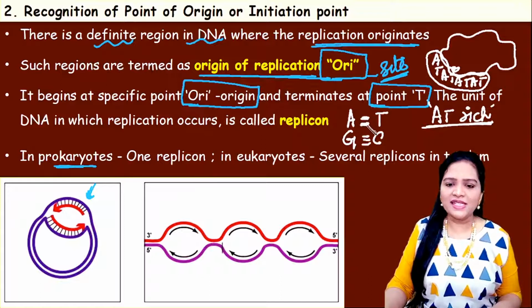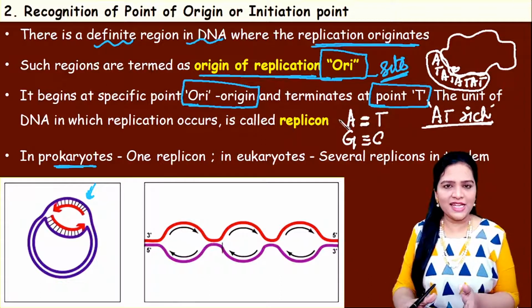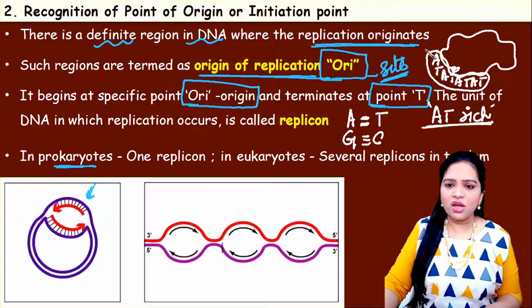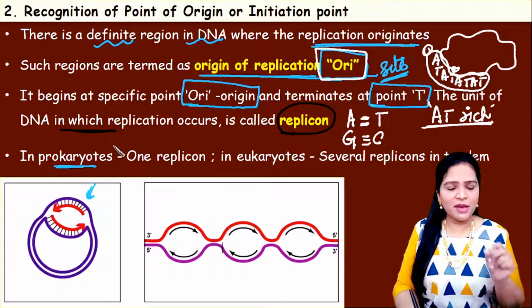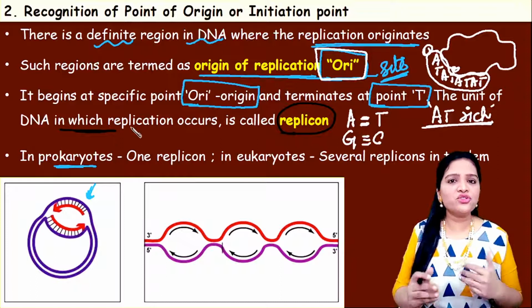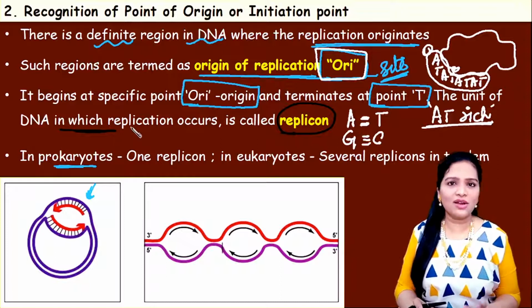So any site which has more adenine and thymine, that region is called the point of origin or origin of replication. Okay, understood? What is a replicon? The DNA segment or the region in which replication occurs is called a replicon.